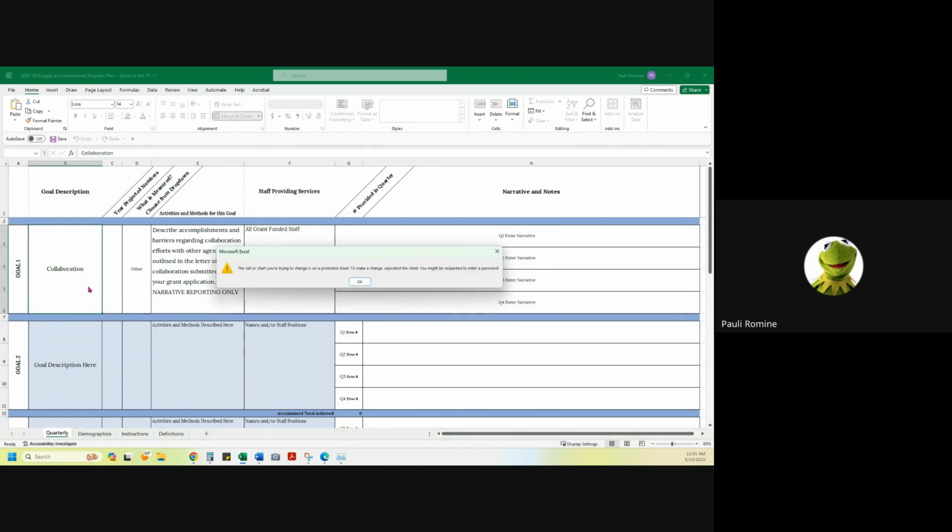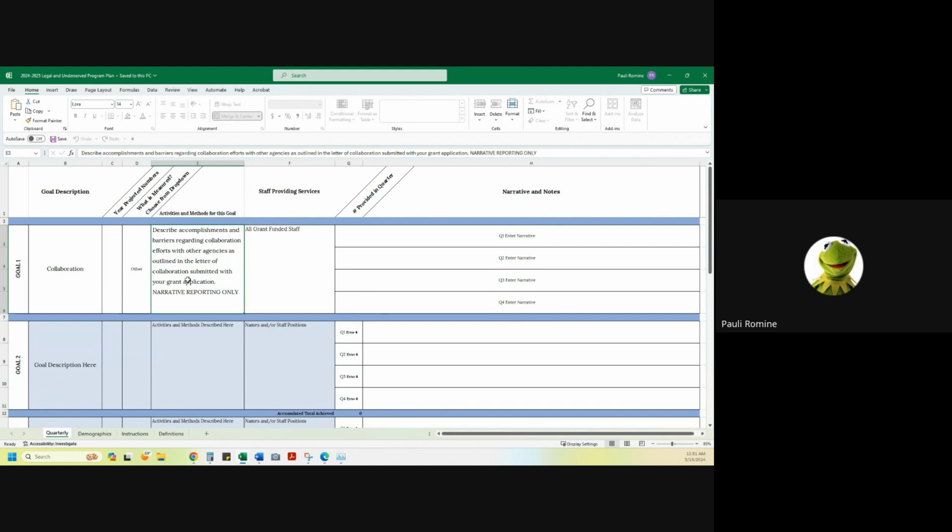You'll notice that some of these boxes are locked and you will not be able to click into them. That is because I want to preserve this data, these words. So please do not manipulate or open up these boxes and edit them. Your projected numbers for the collaboration goal, that's not going to be required. Other is going to be measured.